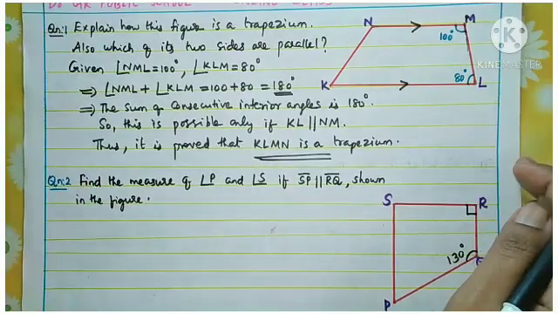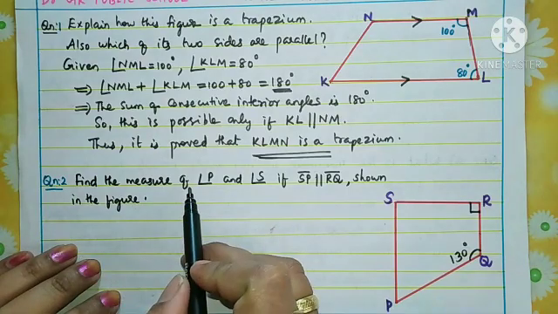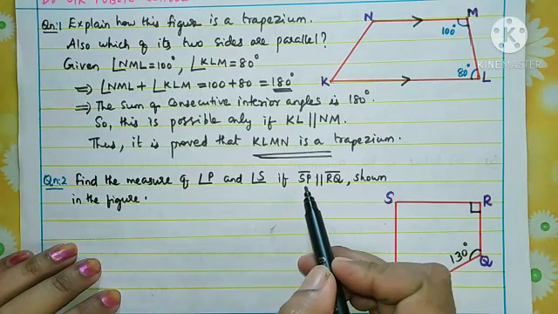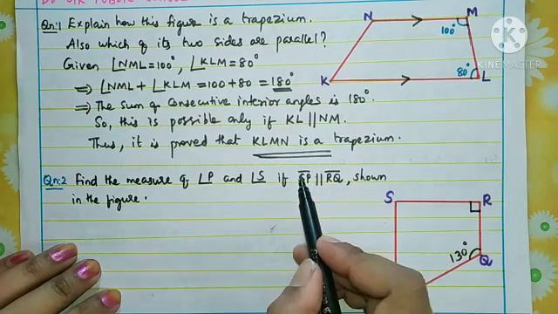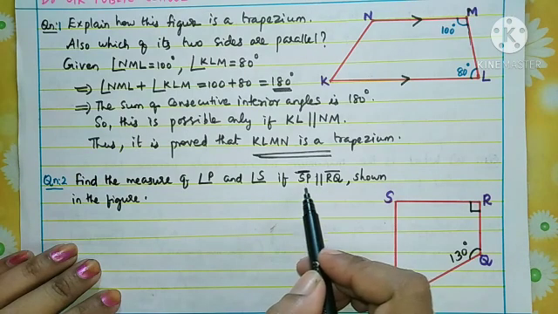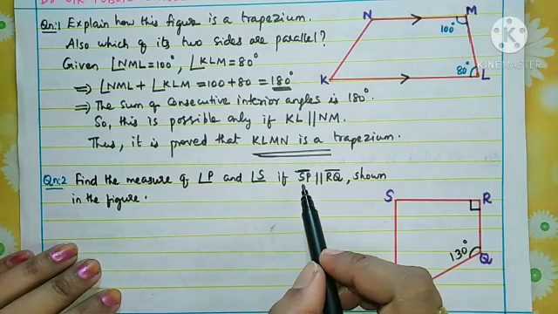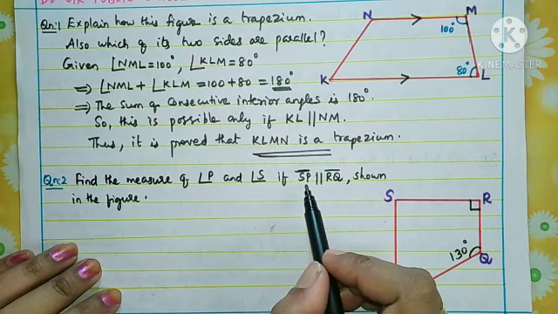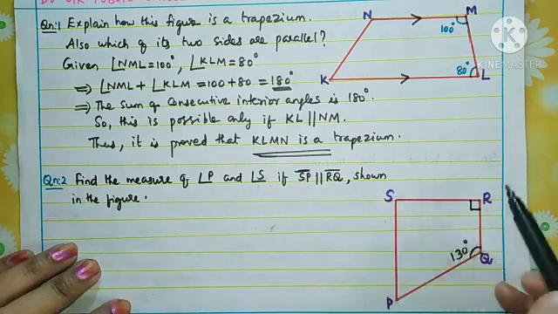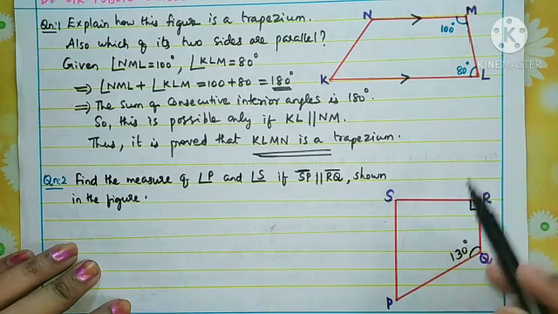Now we are going to the second question. Now see this question. Find the measure of angle P and angle S if SP parallel to RQ. What is the meaning of this bar? This bar means it is a line segment. Okay, line segment. That also you have studied earlier. So you want to read this as SP parallel to RQ shown in the figure. Okay, now here it is a figure shown here, a quadrilateral here. The name is PQRS. And what is given here?